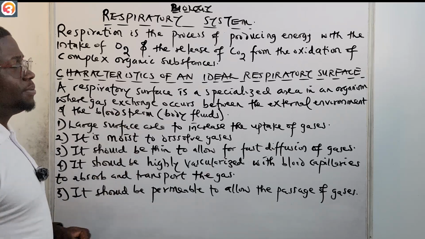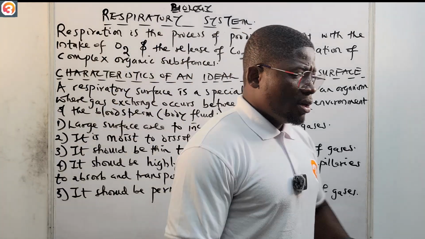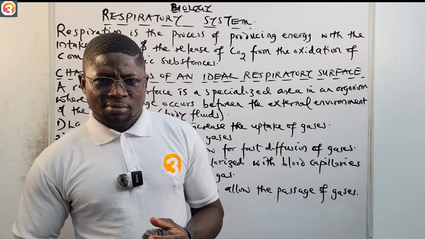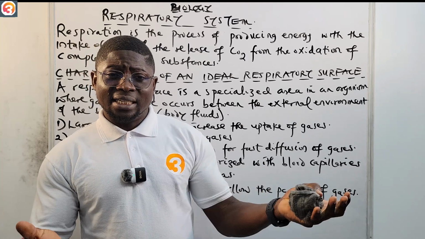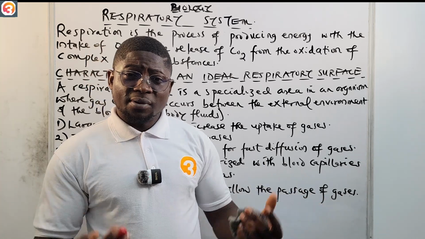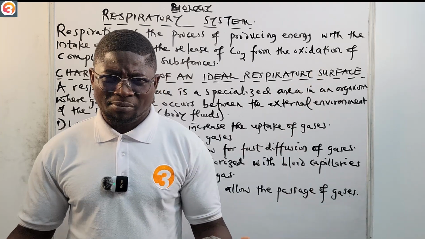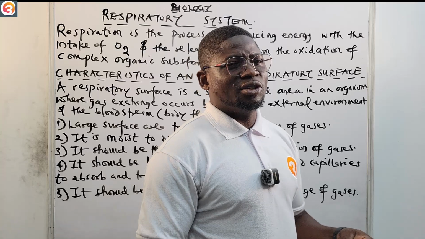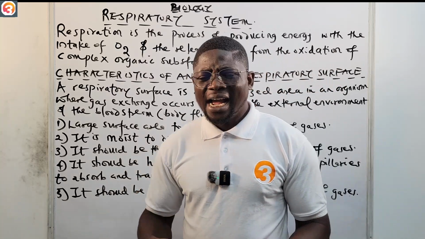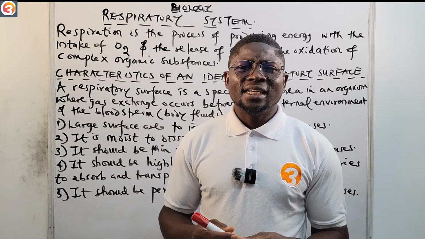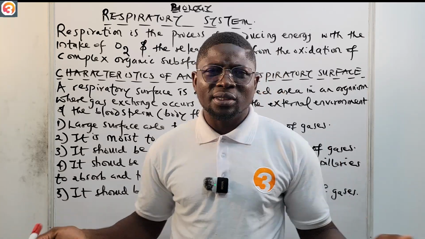So let us go to the respiratory system. First of all, we know that the human body is made up of different organ systems. For example, we've talked about the digestive system and the transport system. There's also the excretory system, and now we're talking about the respiratory system. There are so many organ systems in the human body, and all of these systems are carrying out different activities, numerous activities.